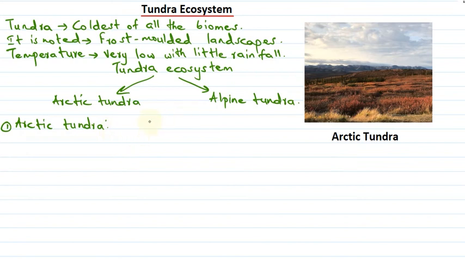Where is this region located? It is located encircling the northern pole.